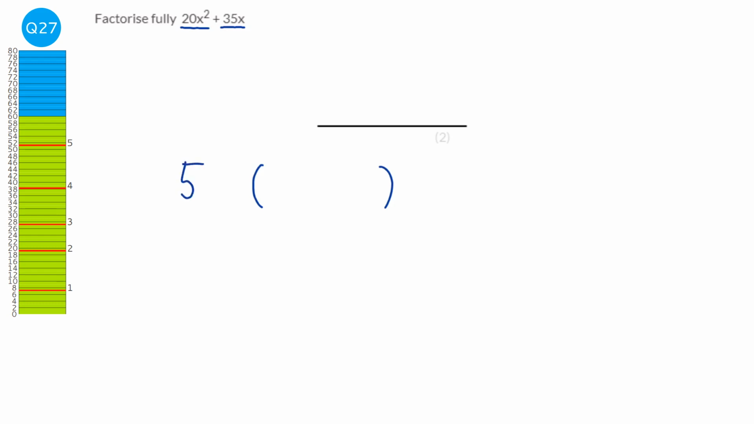And then we look at the letters. We look at the most amount of letters we can divide out. Well, this only has an x here, so it's just going to be an x. Then what we need to ask ourselves is, 5x times what is 20x squared? Well, 5 times 4 is 20, and x times x is x squared. Then to get the second term in the bracket, we ask ourselves, what times 5 is 35? Well, that's going to be 7.